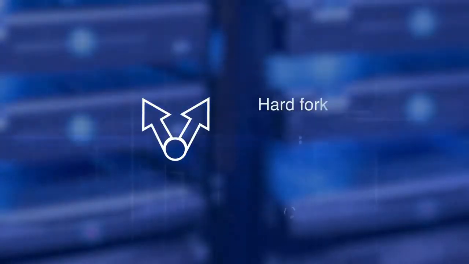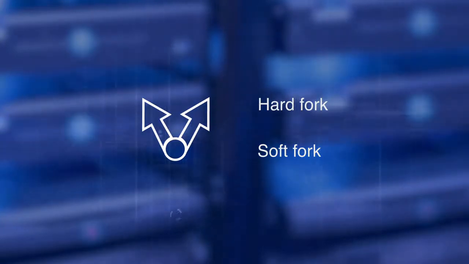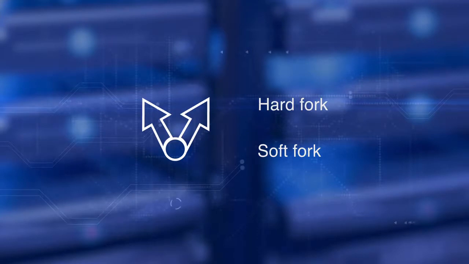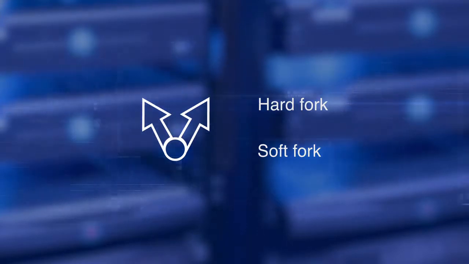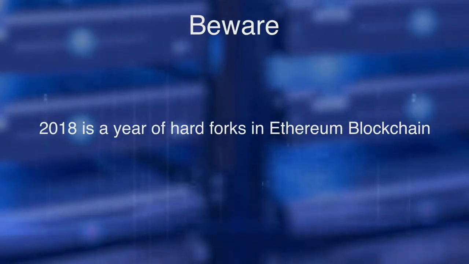Trust in forks. A fork in the path. Fork, hard fork, and soft fork are the most common phrases uttered in the context of a blockchain. We hear, at block 4.7 million, Ethereum did a hard fork. Beware, 2018 is a year of hard fork in the Ethereum blockchain. In this lesson, we explain at a high level hard and soft forks.